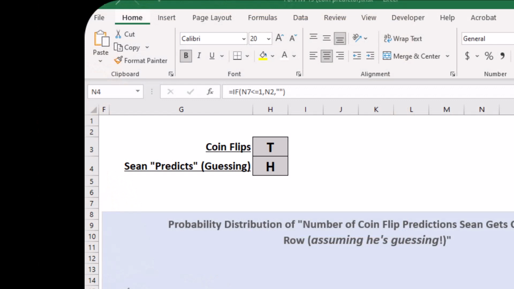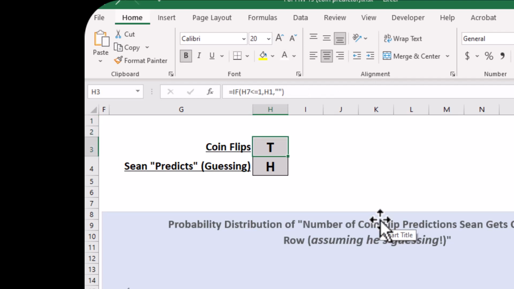Okay, my friends, so here I've built basically a simulator in Excel that is generating 2 random numbers, one for the coin flips right here and one for what I am predicting. I put that in quotes because we're assuming I'm guessing. If you look at the cells that are driving these, they're both RANDBETWEEN, 1s and 2s. So it looks like I've got 1 equaling heads and 2 equaling tails.